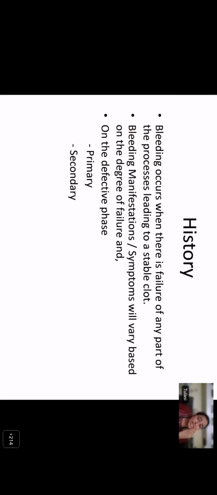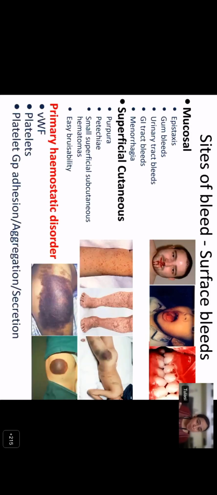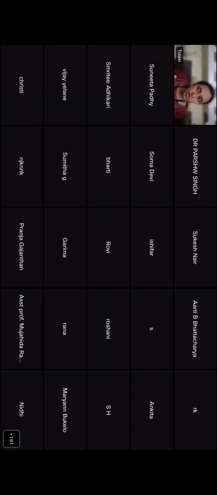Bleeding occurs when there is failure of any part of the processes leading to a stable clot. The bleeding manifestation or symptoms will vary depending upon the extent or degree of this failure, and also on the defective phase. There is primary hemostasis, which is the components which lead to the formation of the platelet plug, and there is secondary hemostasis, which leads to the formation of the fibrin. Primary hemostasis is contributed by the platelets and the von Willebrand factor, while secondary hemostasis is contributed by the coagulation factors. So by the type of the bleed or the site of the bleed, you can come to know what is the